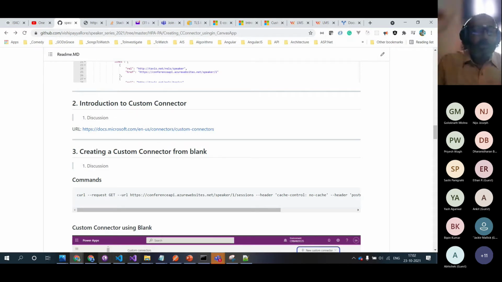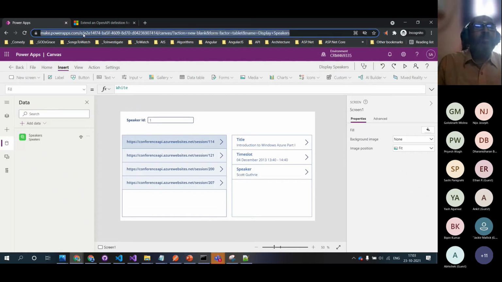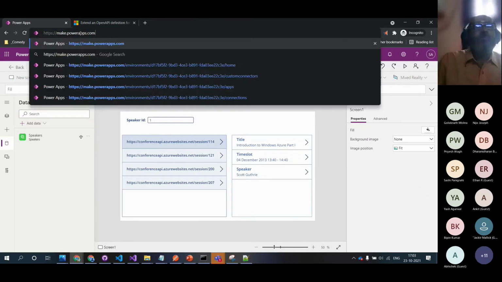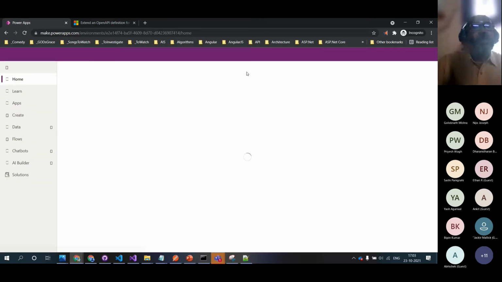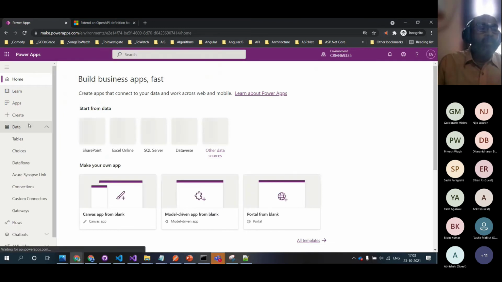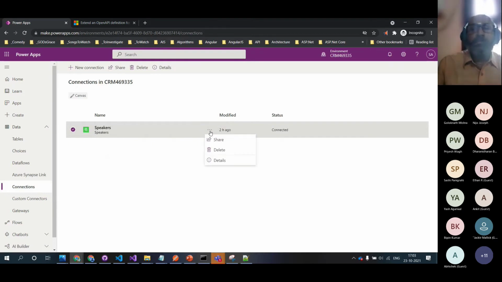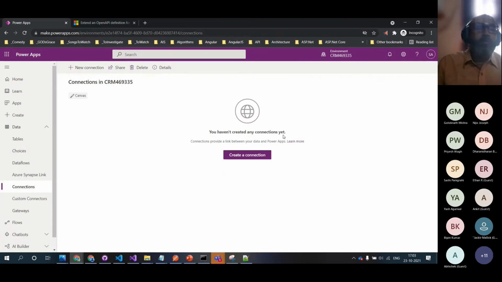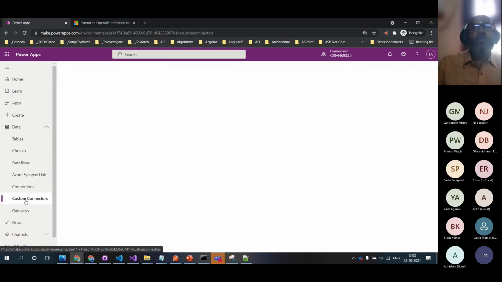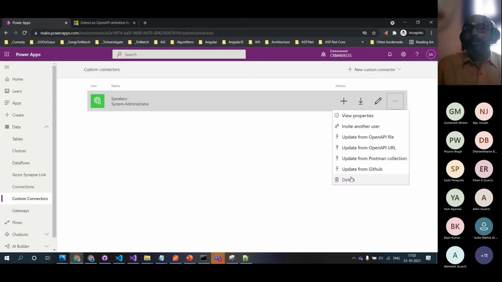So this is the step. Let me dismantle everything. Let me go and delete these connections, because I just wanted to show you first what that is, and then recreate it from scratch. So just give me a moment.